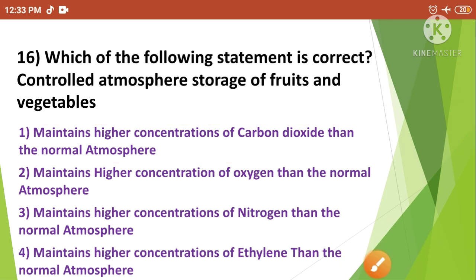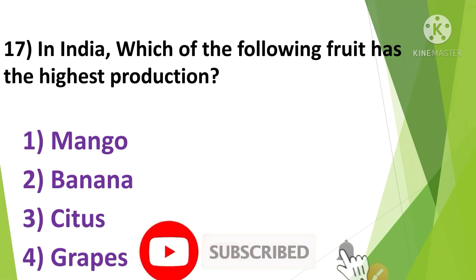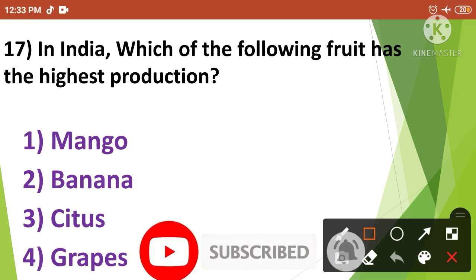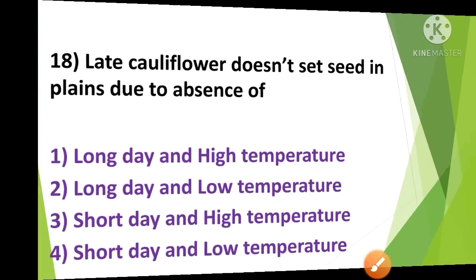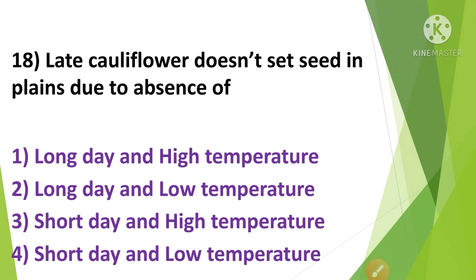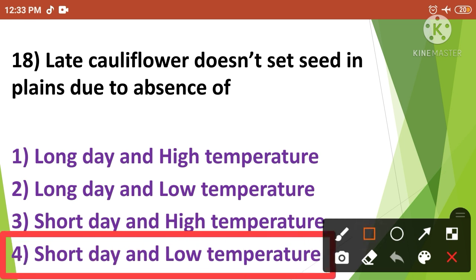Then next: in India, which of the following fruits has the highest production? The correct answer is option number 2. So in India, banana fruit has the highest production. Then next: late cauliflower doesn't set seed in plains due to absence of. The correct answer is option number 4. So the late cauliflower doesn't set seed in plains due to absence of short day and low temperature.